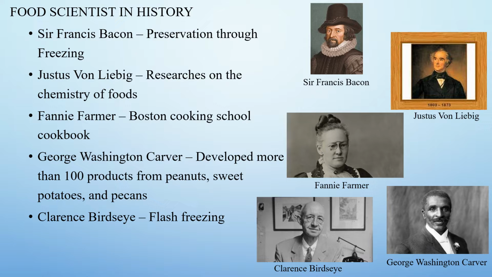Food scientists in history. Preservation through freezing was found by Sir Francis Bacon. Research on food chemistry was by Justus von Liebig. Fanny Farmer founded the Boston Cooking School cookbook. George Washington Carver developed more than 100 products from peanuts, sweet potatoes, and pecans. Flash freezing was first found by Clarence Birdseye.